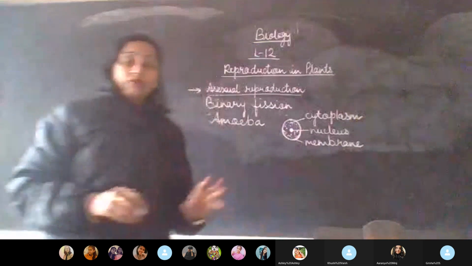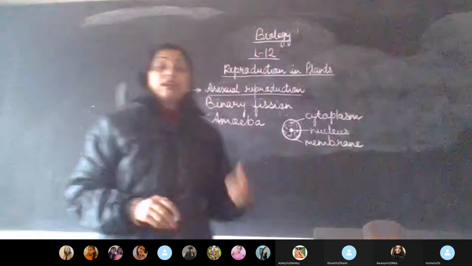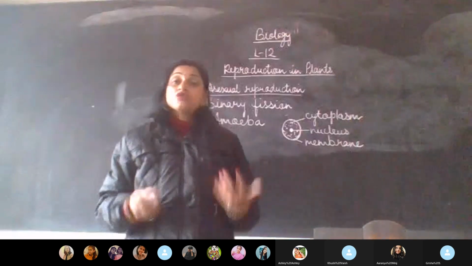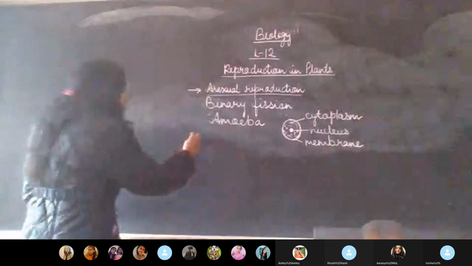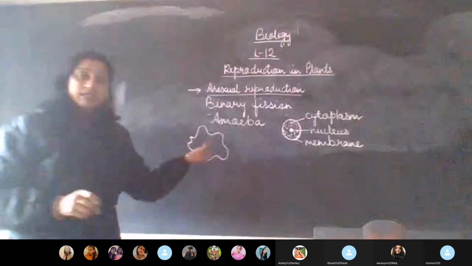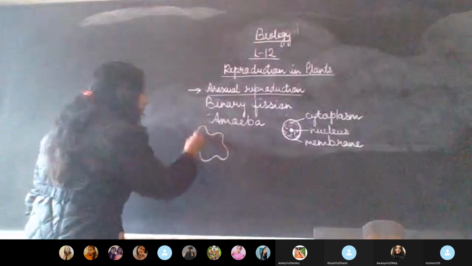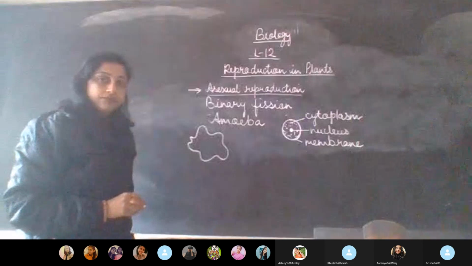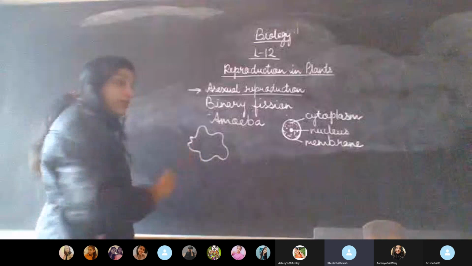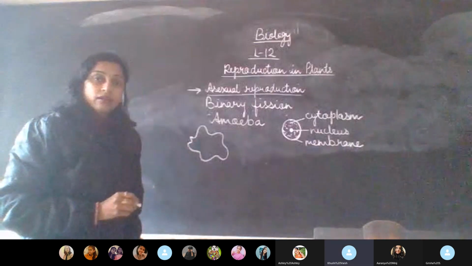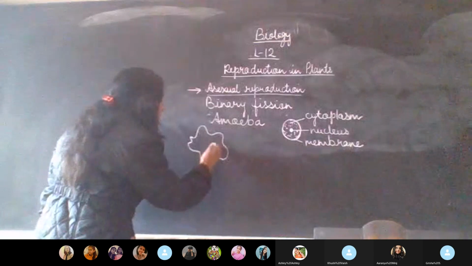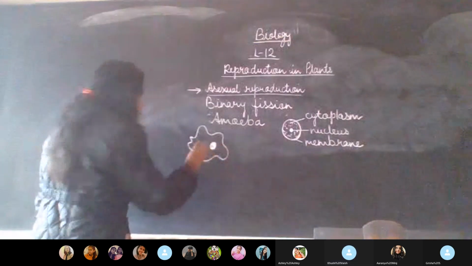Now when we are talking about amoeba, children, there is something different about it: it keeps changing its shape. There is no particular shape of amoeba. You can draw it like this. Fine, this is amoeba. Since it is a single cell, what is it going to have? I have drawn the membrane. Now what else should I draw inside it? Nucleus. It is also a cell. Very good. Who has answered? Tell your name. Ma'am, Ishita. Ishita. Very good.